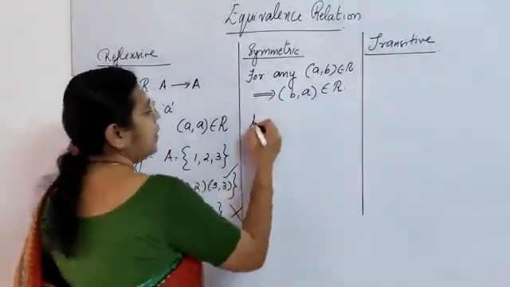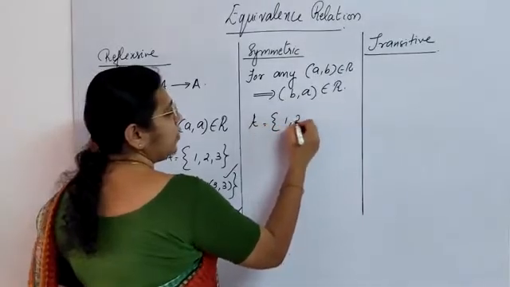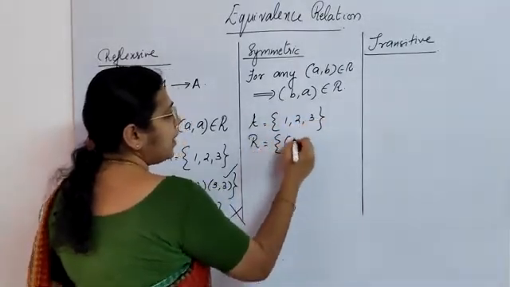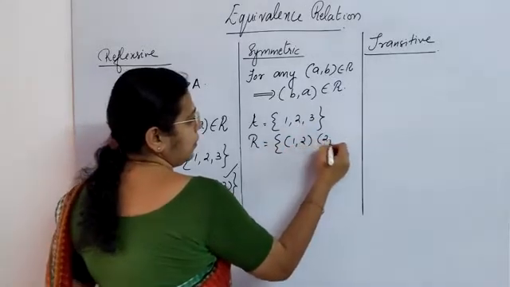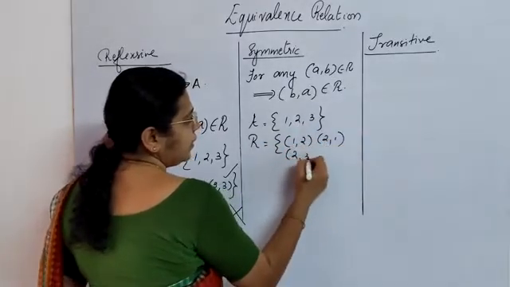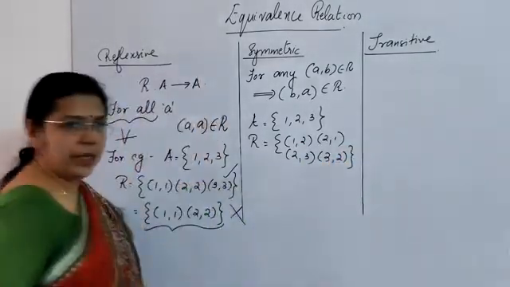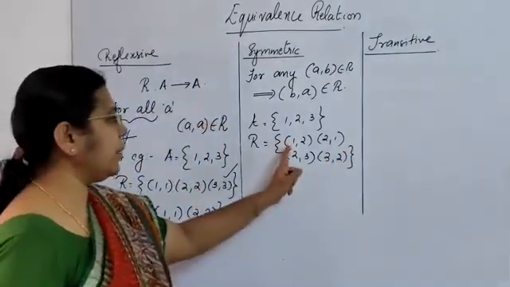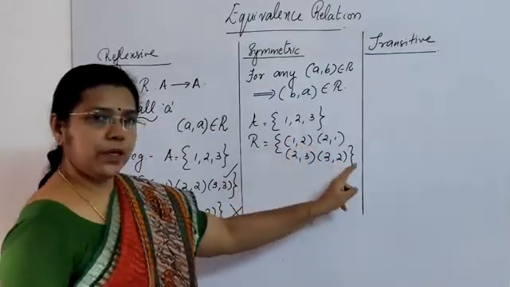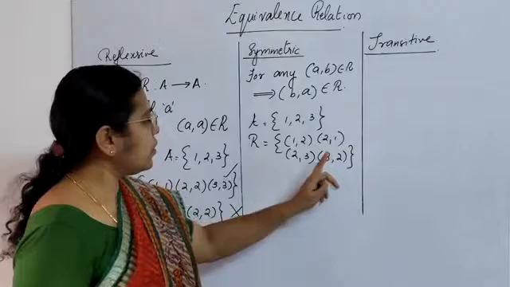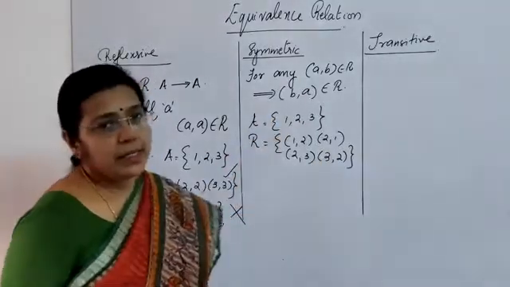For example, let A be the set 1, 2 and 3. And if I have a relation R such that 1, 2, 2, 1, 2, 3, 3, 2. If the relation consists of these many ordered pairs, then check for A, B: 1, 2, you have 2, 1 also. 2, 3, you have 3, 2 also, isn't it? So such a relation is called a symmetric relation.